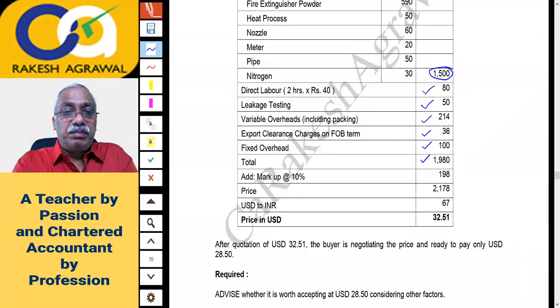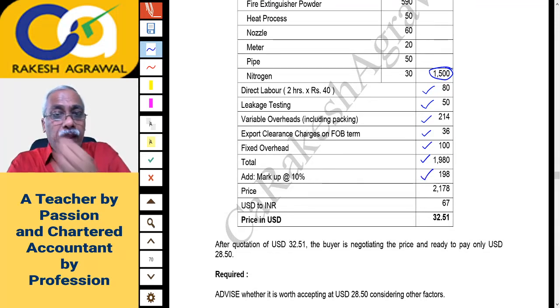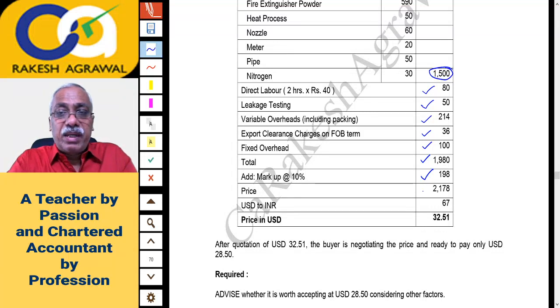Add markup, means profit, 10% on total cost. So on 1980, 10% is 198, and the price, that is your sales price, is 2178 on FOB basis, right? And now you are converting it from INR to USD. The USD to INR ratio for conversion is 67.